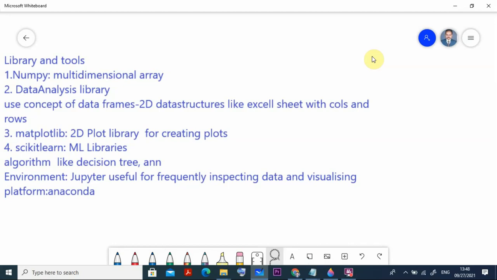I have not written it here, but in pandas we can write it there. Then similarly matplotlib, it is a 2-dimensional plot library. We use it for creating plots, drawing plots, etc.